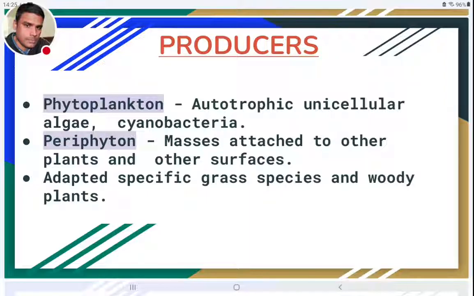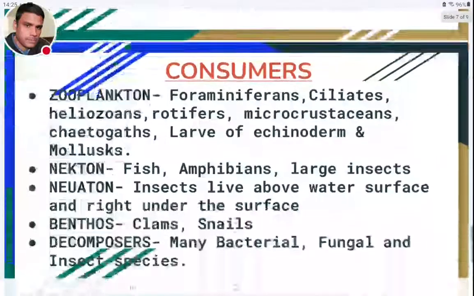They are not usually seen in any other area. Such peculiar grass or woody species are the important, specific producers of that wetland ecosystem.